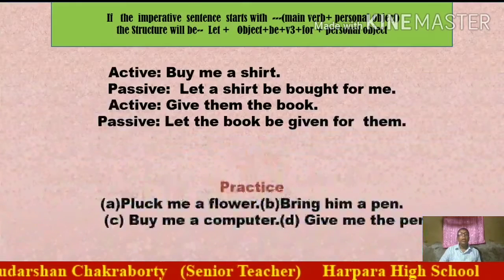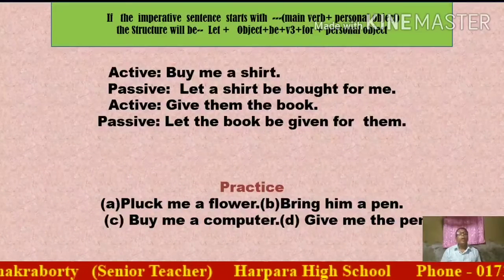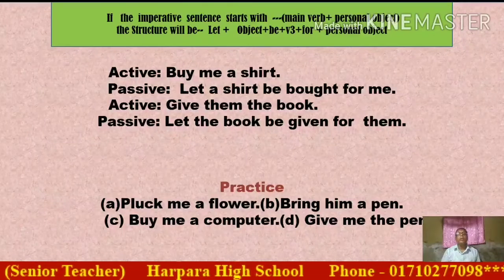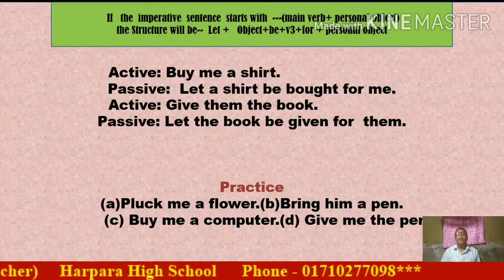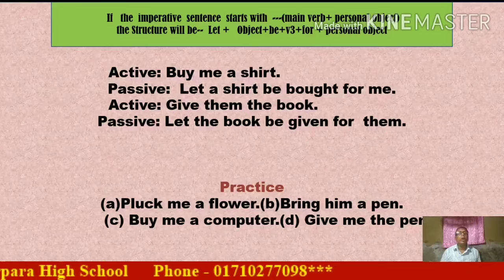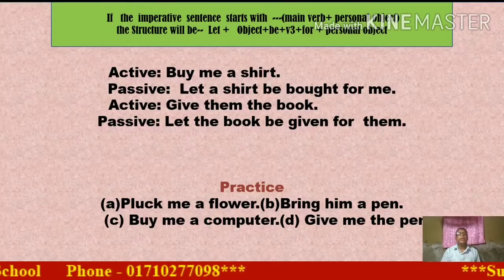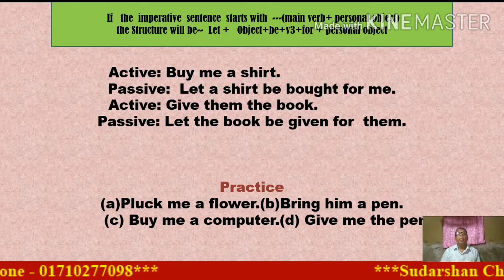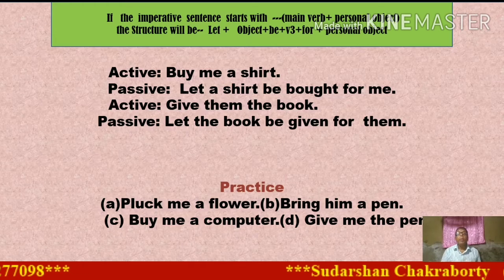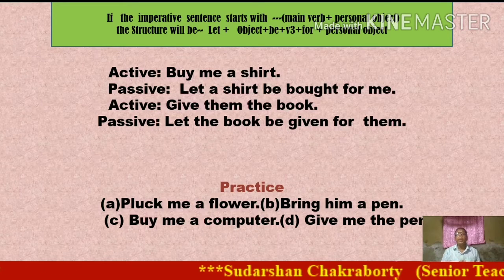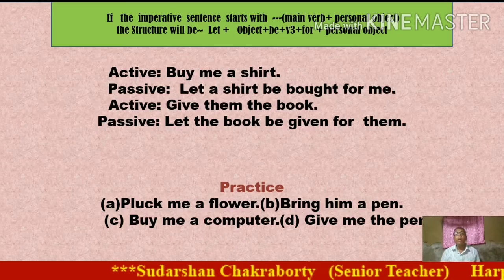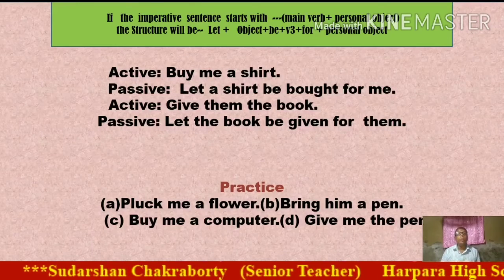Dear student, now next, if the imperative sentence starts with the main verb plus a personal object, the structure will be let plus object plus be plus V3. V3 means principal verb past participle form, plus for plus personal object.